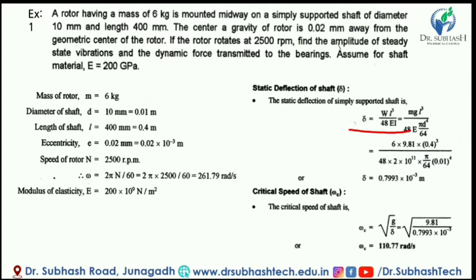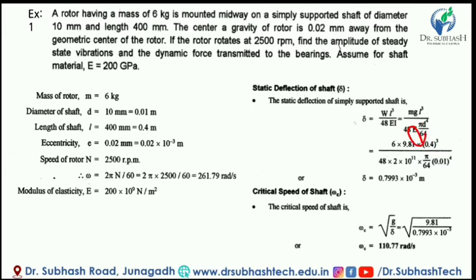The deflection equation is delta equals W L cube upon 48 E I. I is the moment of inertia, and since the shaft is circular, I equals pi by 64 d raised to 4.